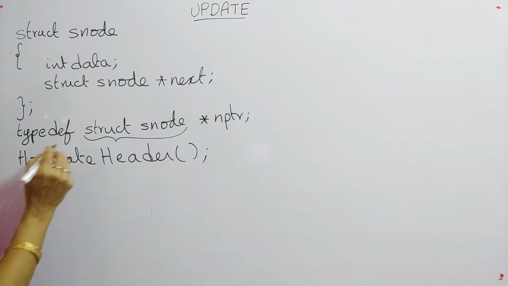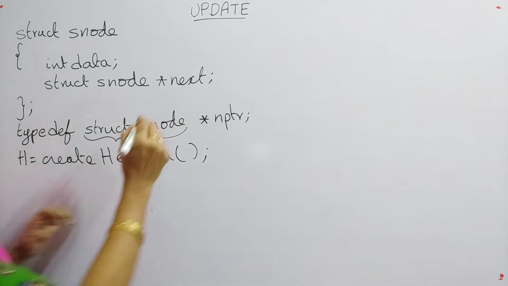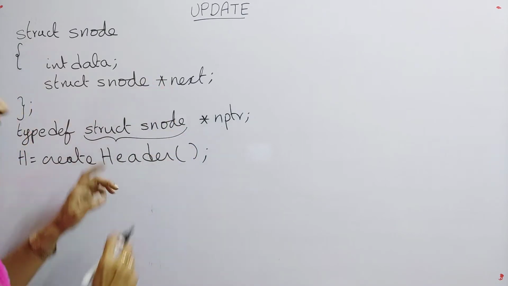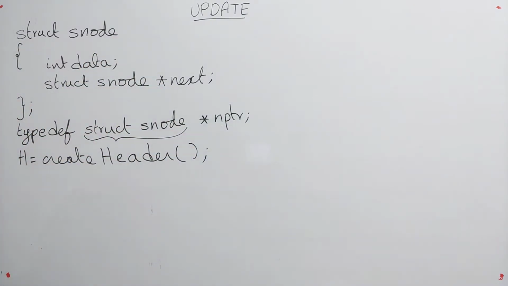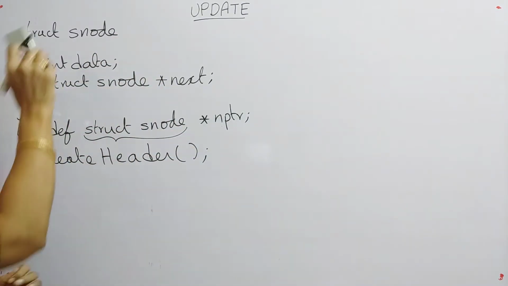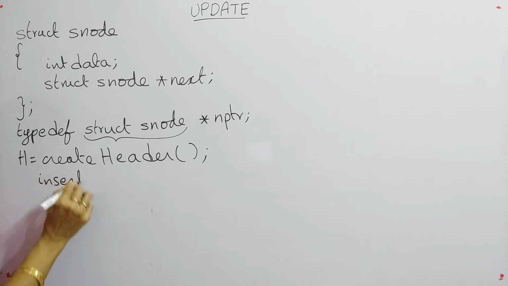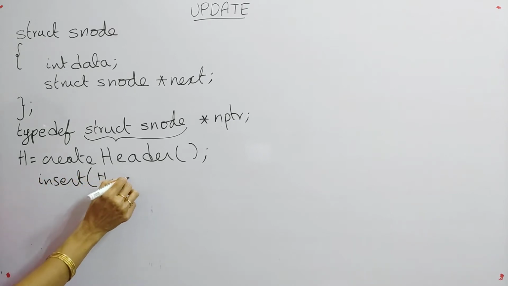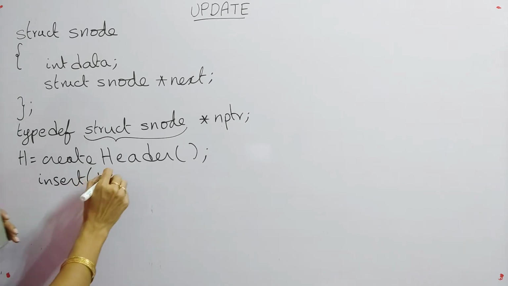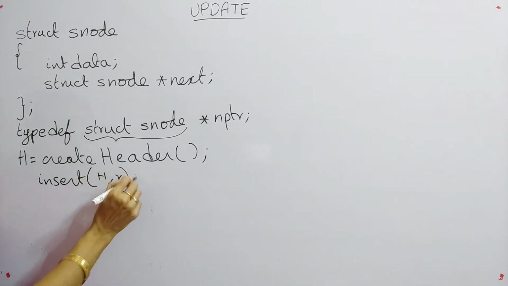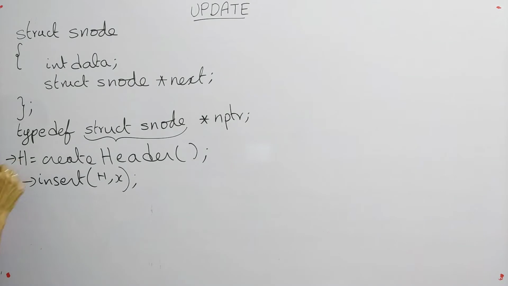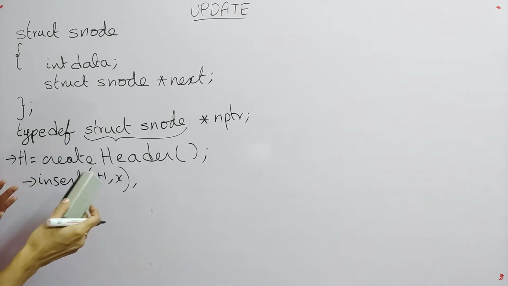Okay, so suppose if you take, so here I am drawing the linked list. These are the definitions we have to write before going to the update function. So here we will also call the insert function with a number of values. This function is also called, and these two functions have been explained in our previous sessions.